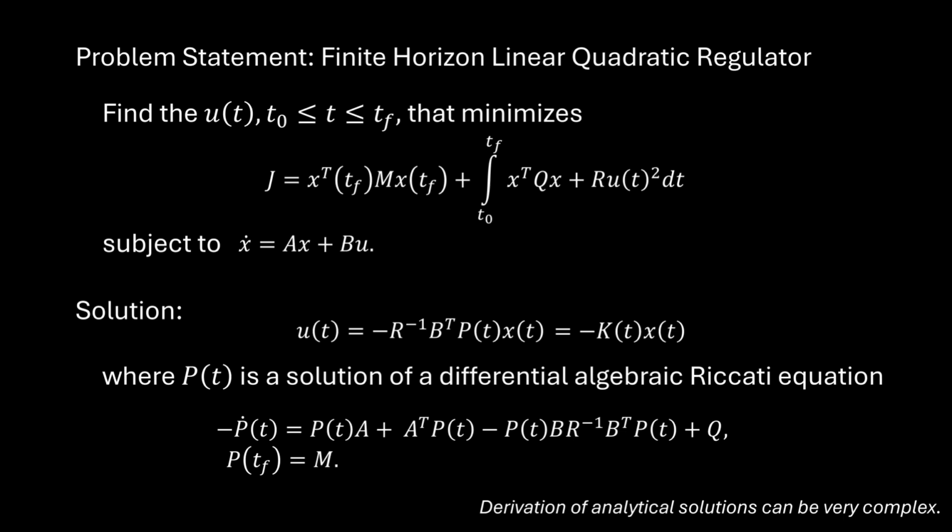Analytically solving the differential algebraic Riccati equation can be a complex task. I've done it before by transforming time to go so that it's a forward integration problem, and then solving something called the matrix Hamiltonian. Instead of doing that here, I want to take a different approach that uses something called the Cauchy-Schwarz inequality. This approach is used by Paul Zarchan in his book, Tactical and Strategic Missile Guidance.